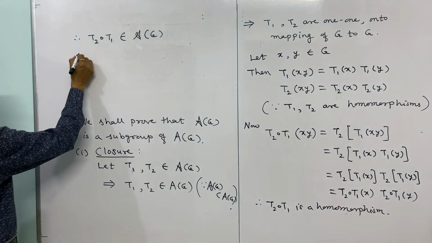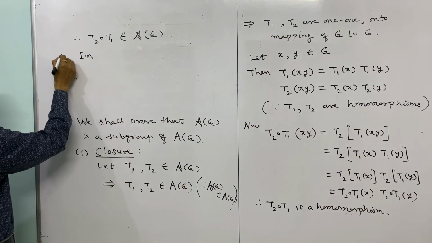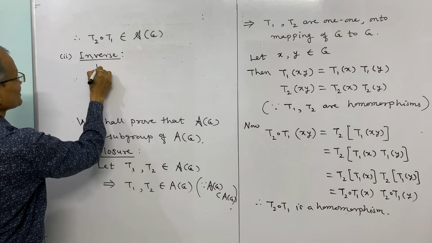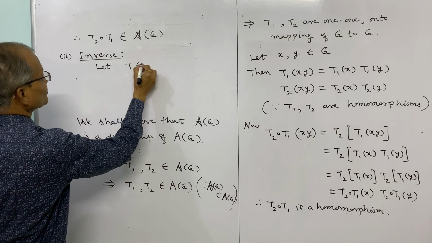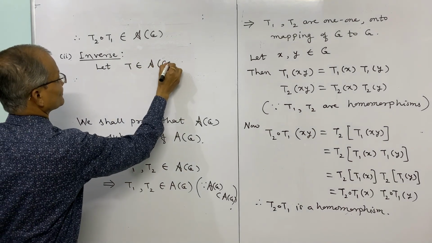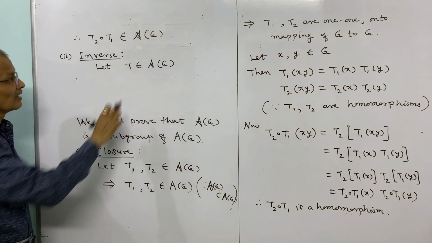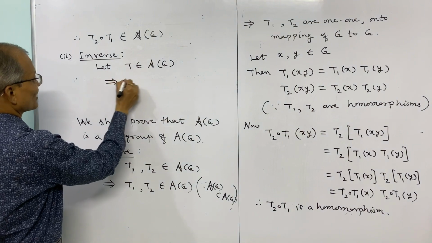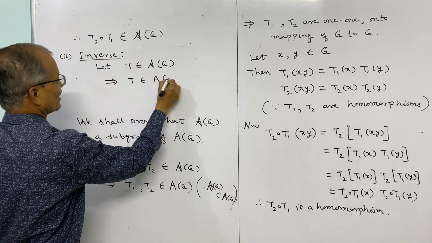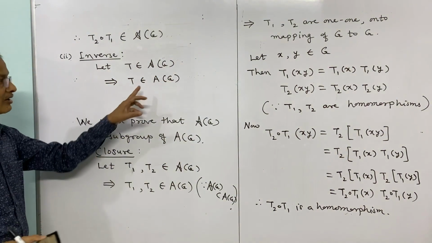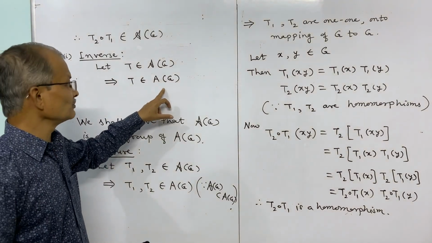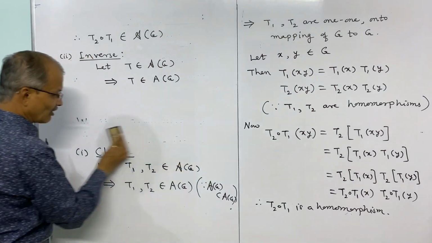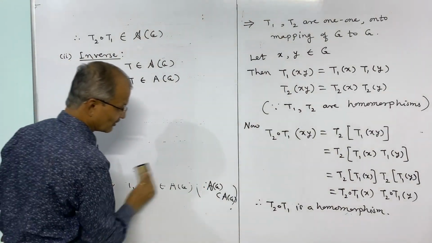Now inverse, the second property for a subgroup. For that purpose, let T belong to the set of automorphisms of G. This implies T belongs to A of G, meaning T is a 1-1 onto correspondence of G to G. Because T is 1-1 and onto, its inverse exists.